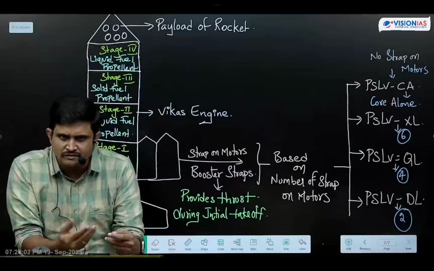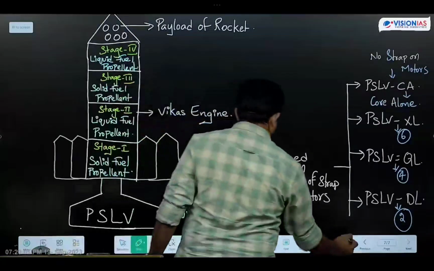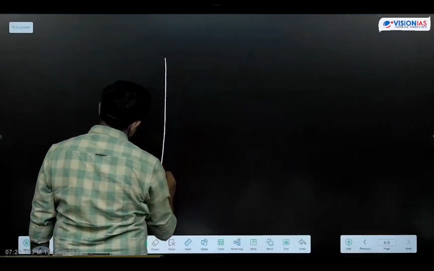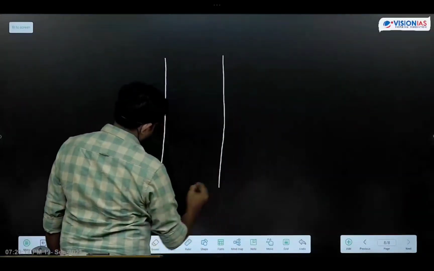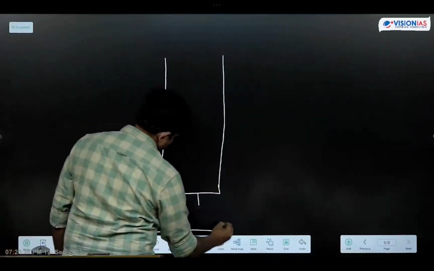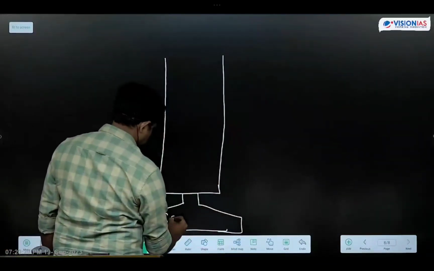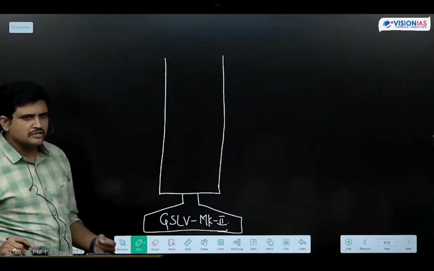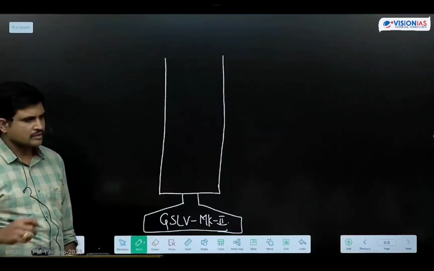Next one is GSLV. GSLV MK2. Mark 2 means nothing but a code given to that particular vehicle. Mark 2. Nothing is there other than that.